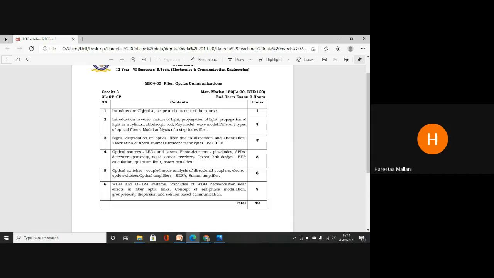Then the basic concepts of light, that are ray model, how that ray will be propagated in the form of light, ray model, wave model. Then different types of optical fiber. What do you mean by different types of optical fiber? Do you know some basics? How have we differentiated this optical fiber? How many different types of optical fibers are there?